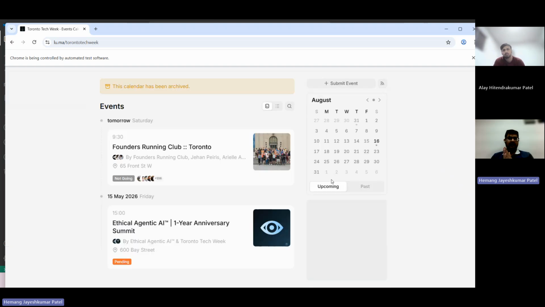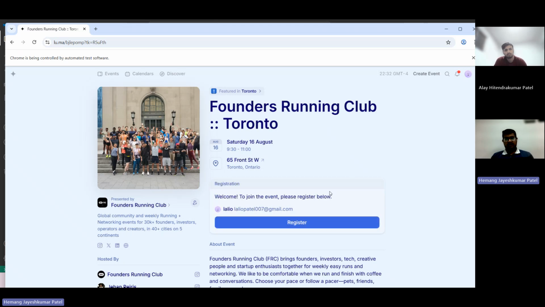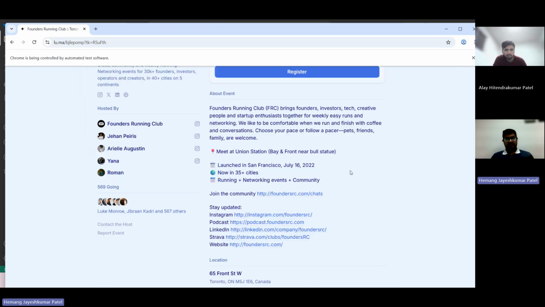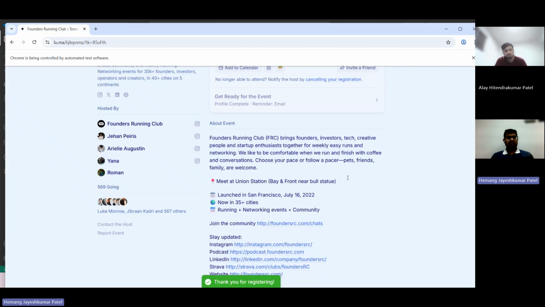It redirects to that link, scrapes how many events there are, and stores the event links in a text file. This is the first event, and it fetches all the data from the DOM structure, like title, venue, and all the details. The script is automatically doing the registration process. As soon as it registers, it tries to fetch attendees.